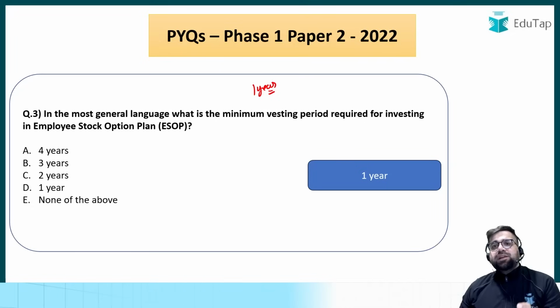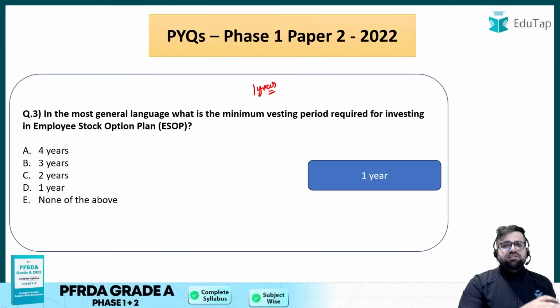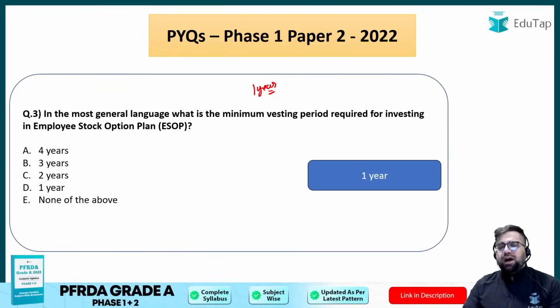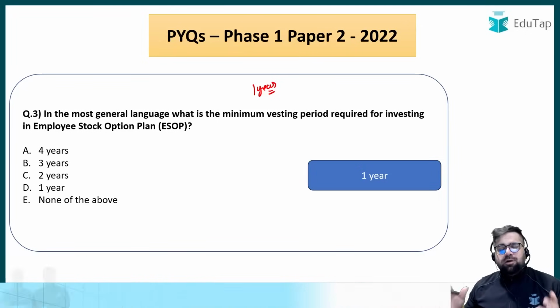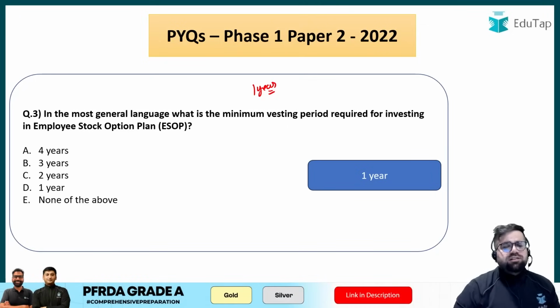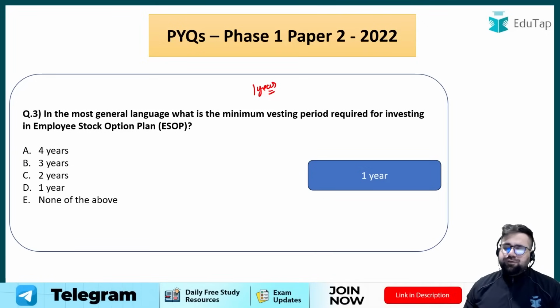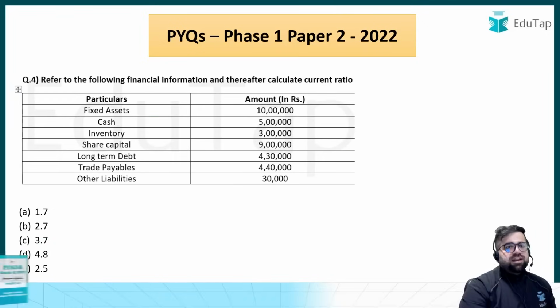And what is vesting period? Vesting period basically means that the employee will have to wait for this particular period of time. Like in this case, the minimum vesting period is 1 year. So after 1 year, he can sell those ESOP shares which he has got, but he has to wait for minimum 1 year. And generally, the company decides the total overall ESOP period which the employees have to wait for. Now, moving forward to the next one.